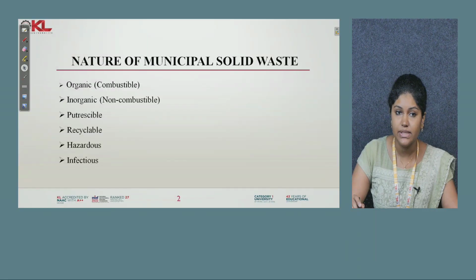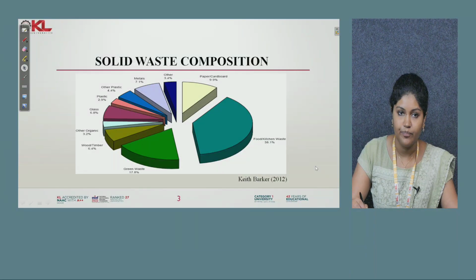There will be combustible, non-combustible, and putrescible waste. Putrescible means it can decay, the decaying type of waste. It can be dead bodies like a cat, a dog or anything. Next is the recyclable, then hazardous and infectious.